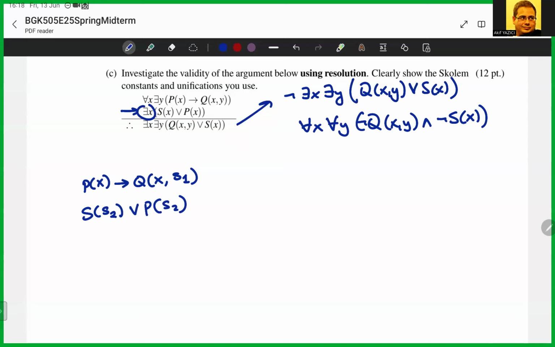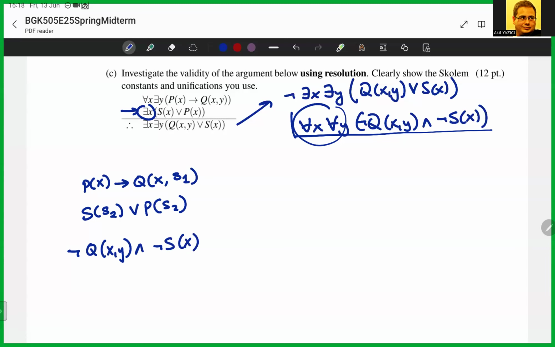Okay. And finally, I should have this as my third premise. And since I have universal quantifiers, I just get rid of them. And therefore, I will have not Q of X, Y and not S of X.